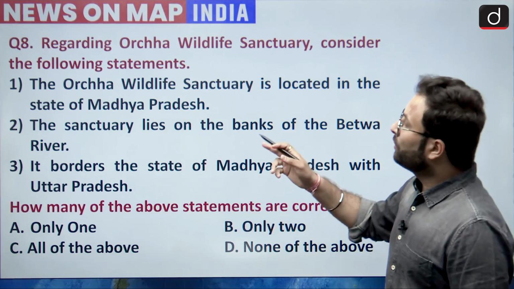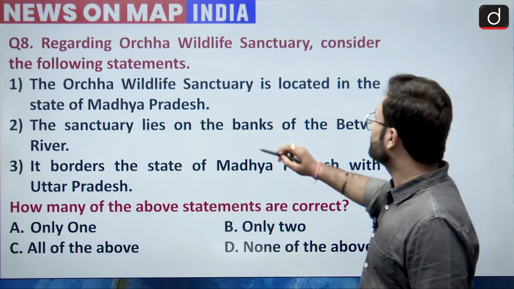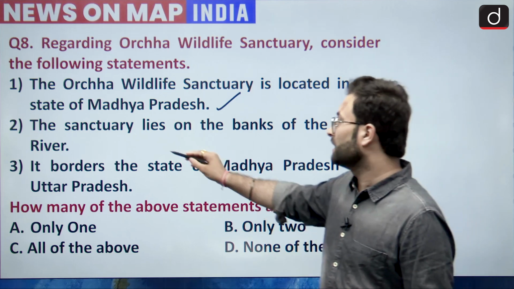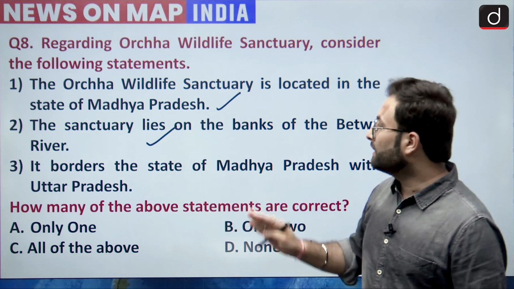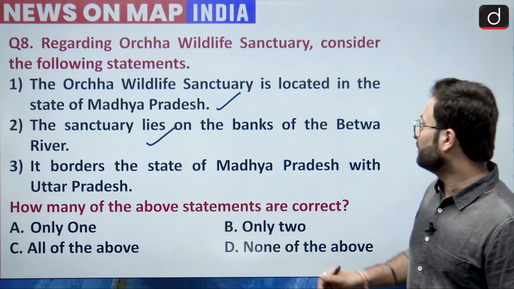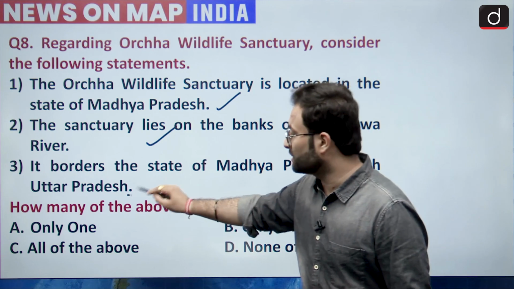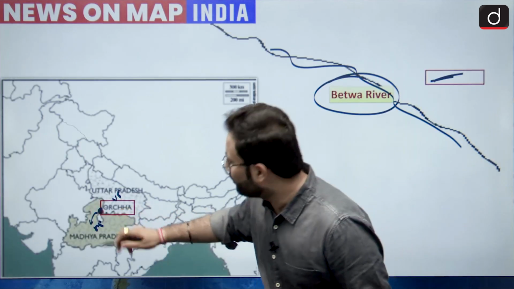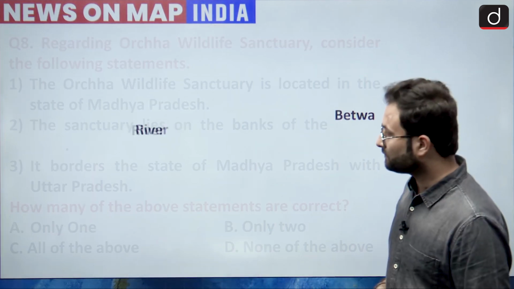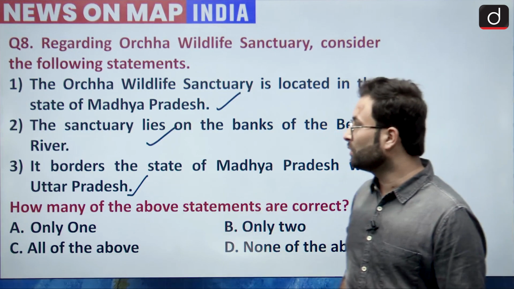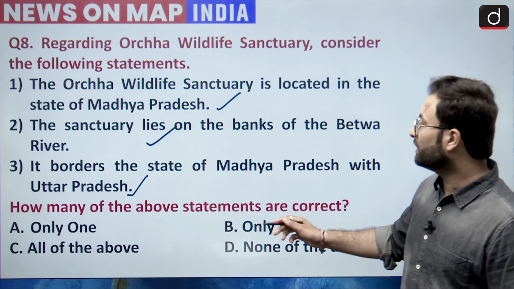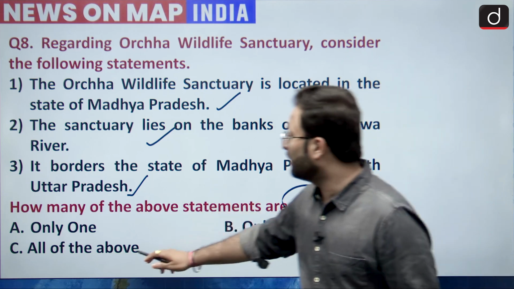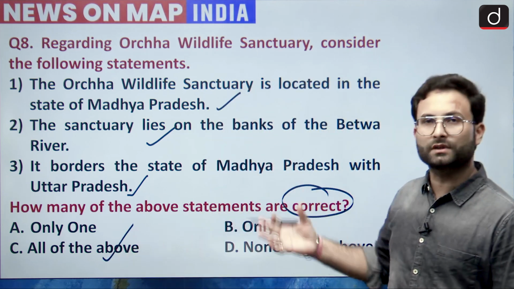Okay. Now coming to the statements again, Orchha Wildlife Sanctuary is located in Madhya Pradesh, as I told you. Then this lies on the banks of Betwa river. This statement is correct, you can trust me. And then the border of the state Madhya Pradesh with Uttar Pradesh, as I told you, this is on the border. Here we have seen this is on the border of Madhya Pradesh and Uttar Pradesh. Okay. So this statement is also correct. So how many of the above statements are correct? Option C would be your right answer because all of the statements are correct.